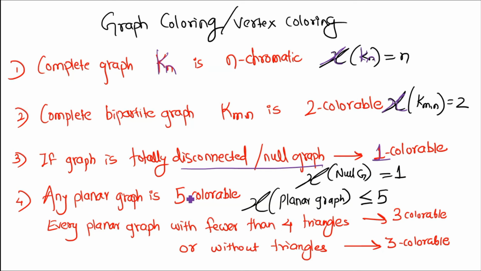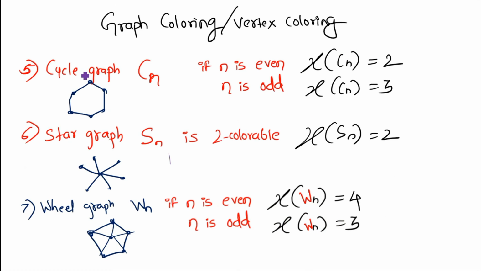Any planar graph is 4 colorable, and if your planar graph has no triangles, then it is 3 colorable. If your graph is a cycle graph and the number of vertices is even, then it is 2 colorable. If the number of vertices in your graph is odd, it will be colored using 3 colors. If a graph is a star graph, it can be colored using one color for the center, and all the others could be colored using another color. So it has chromatic number 2.